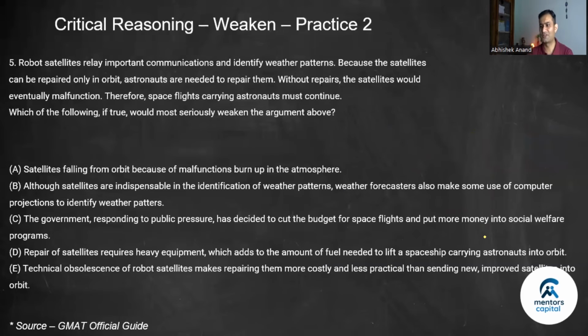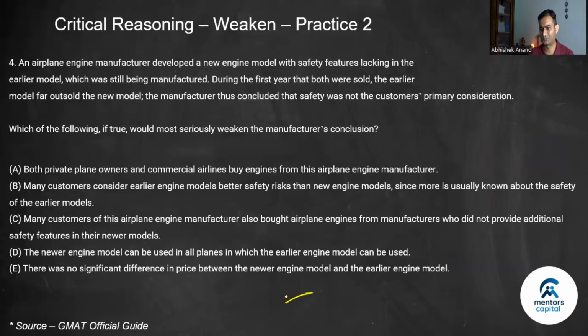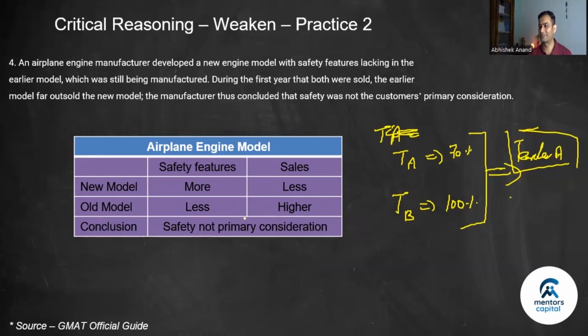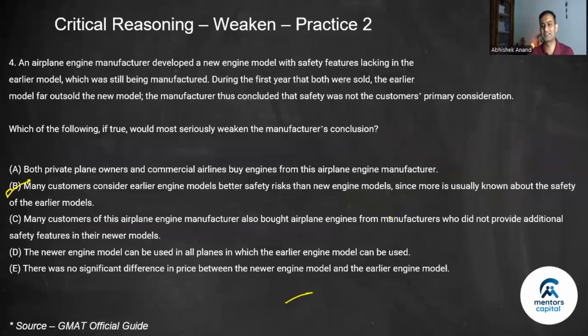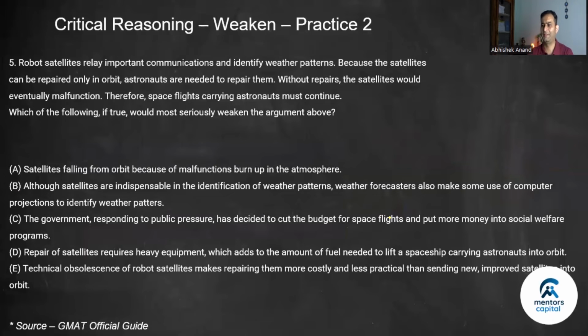They would do this because of the choice. Choice B. They don't know this fact. The reality is teacher B is better than A, but students don't know that. My students do not know that teacher B is better, because of marketing or because the coaching institute didn't tell them. So I am not aware of teacher B. I know something of teacher A. That is why I am still studying with teacher A. So the answer is B. Okay? Let's go to question number 5.